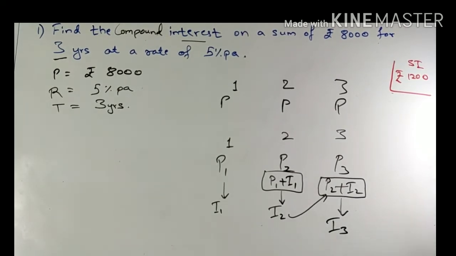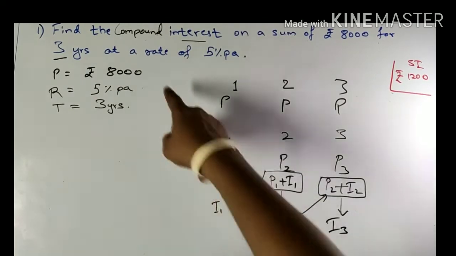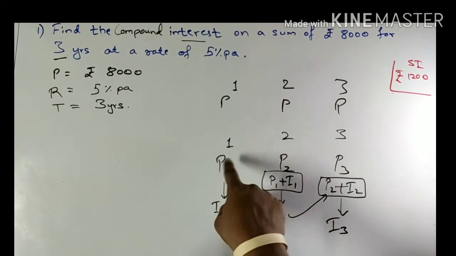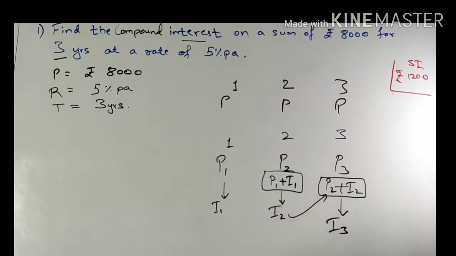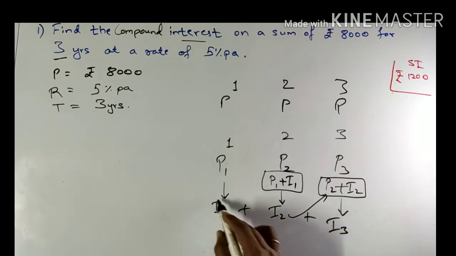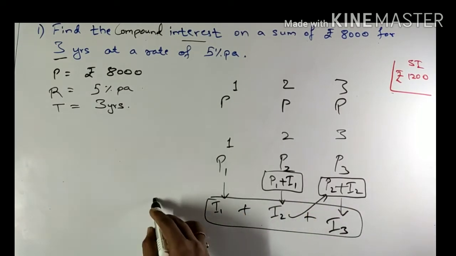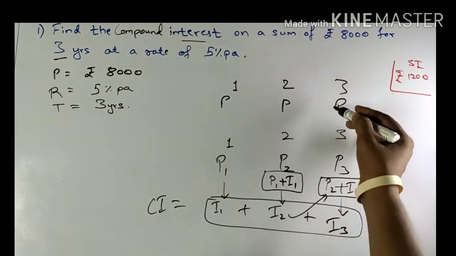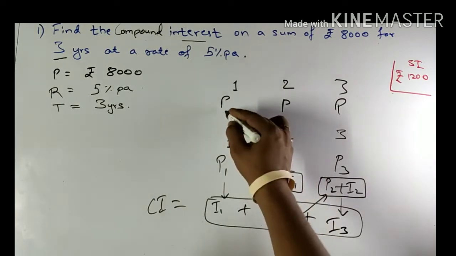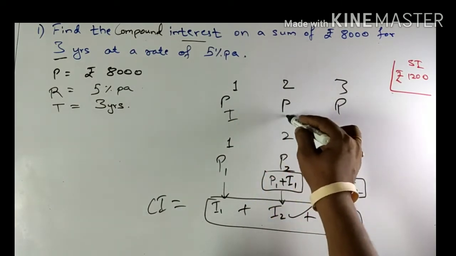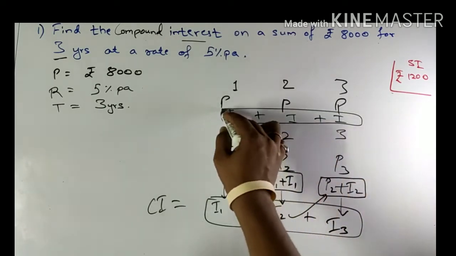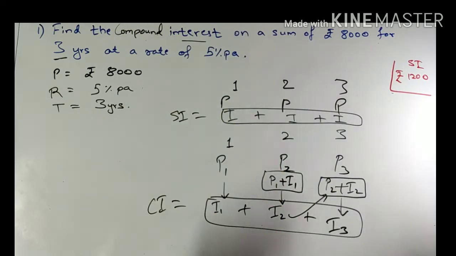So the interest obtained by the compound interest method at the end of 3 years on the initial principal P1 will be the sum of these three interests. Whereas with simple interest, I would have received the same interest every year, because the principal remains the same every year.